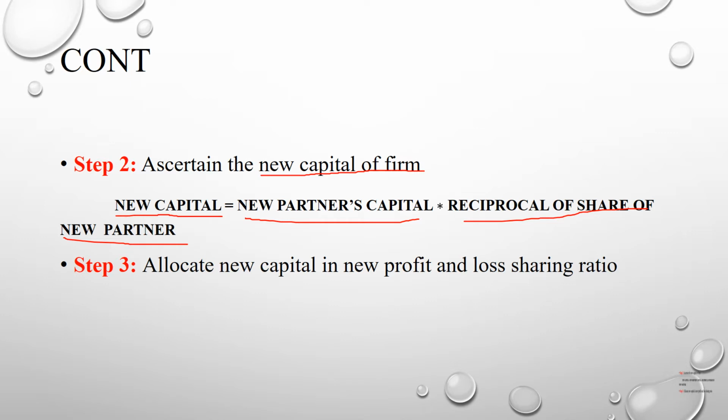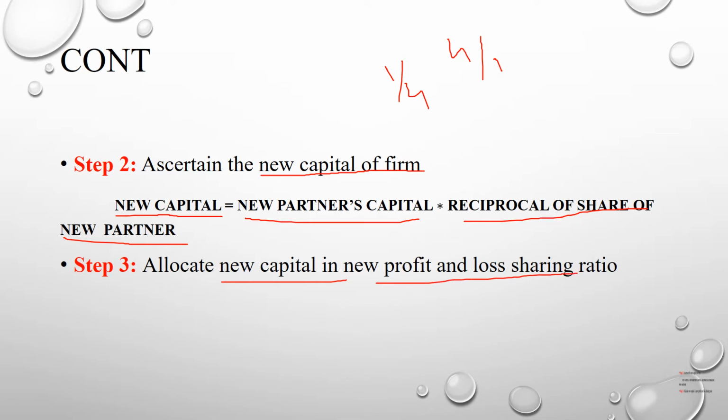The reciprocal of the share of the new partner means, if a partner is admitted for a 1 by 4th share, then the reciprocal is just the opposite, that is 4 divided by 1. Then the third step is to allocate the new capital in the new profit sharing ratio.